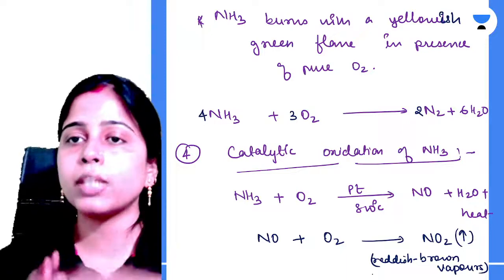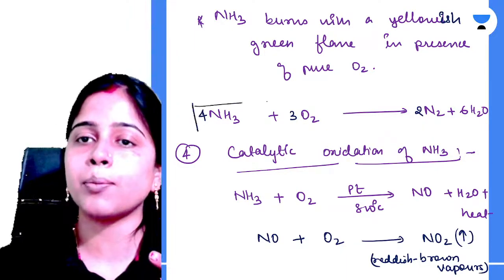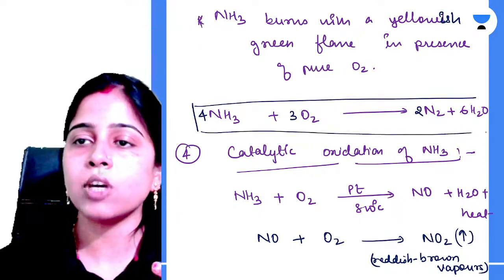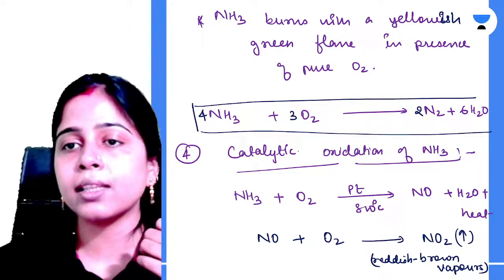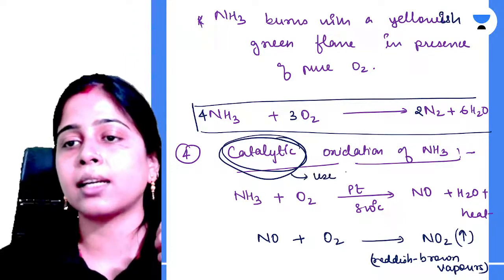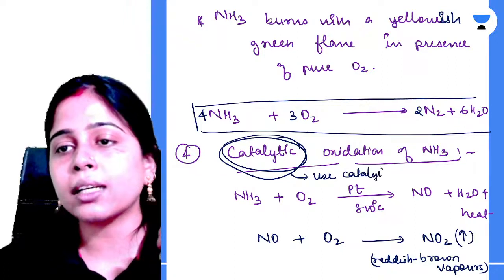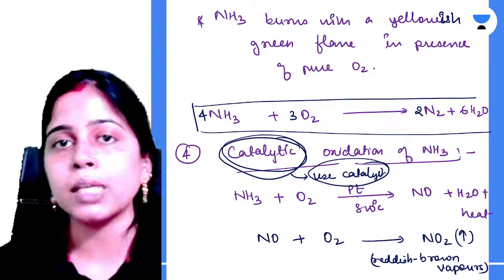Okay, Ankur, see what happens. Your simple oxidation of ammonia mein you simply take ammonia and burns it in presence of oxygen. Clear? In catalytic oxidation of ammonia, when this term comes catalytic, that means we are using some catalyst. ठीक है, use a catalyst. And what is that catalyst we are using here? This is your actually platinum.